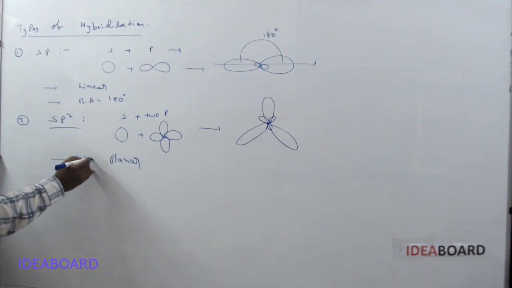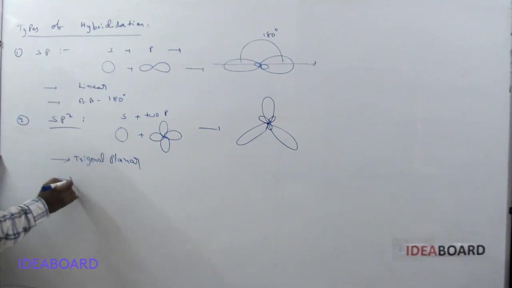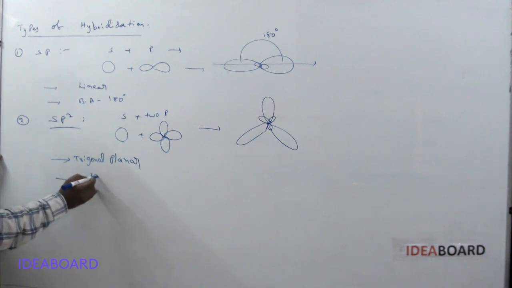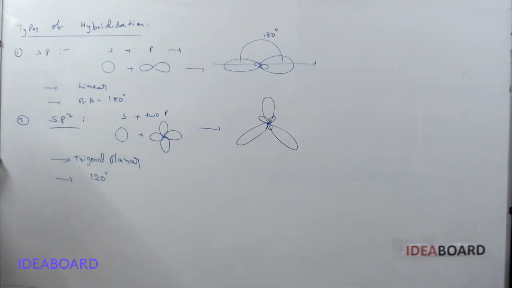Trigonal planar shape. And what is the possible bond angle? It is 120 degrees. Now if you are taking the third one, that is sp3 hybridization.